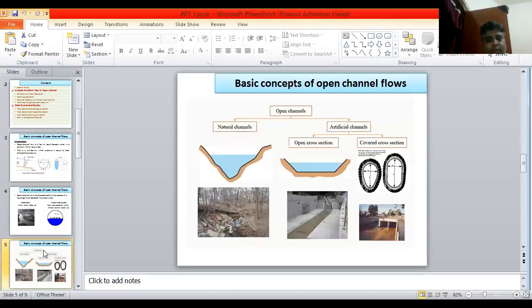Basically, there are two types: natural channels and artificial channels. Artificial channels are further classified as open cross section and covered cross section. These are examples of natural and artificial flow.